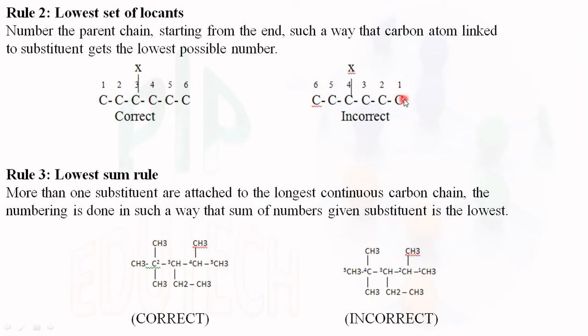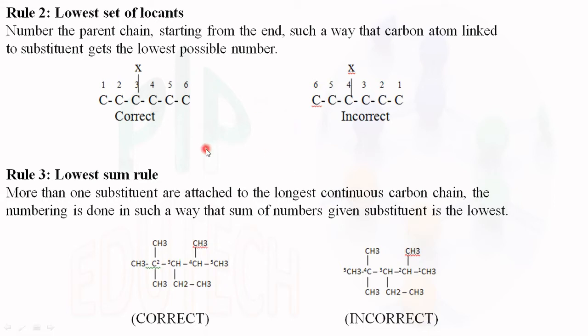In this numbering 1, 2, 3, 4, 5, 6, the substituent is in the 4th position. So according to rule number 2, the substituent which is in the lowest possible number is considered. The substituent with the highest possible position is not considered. The lowest possible number is considered as the right one.